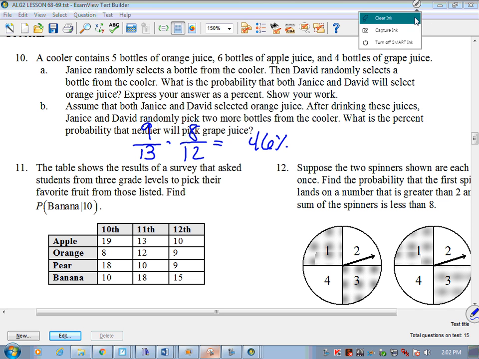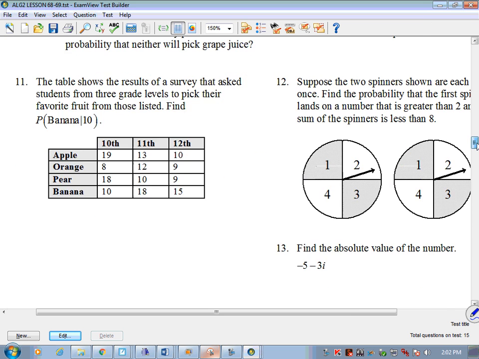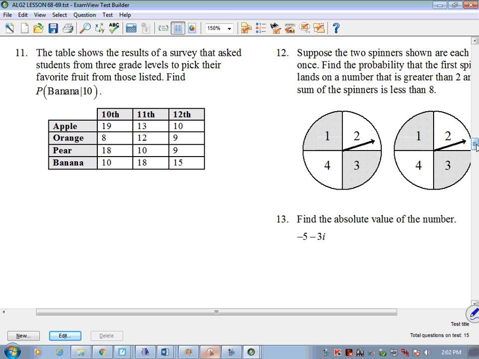All right, 11. The table shows the results of a survey that asked students from the 3 grade levels to pick their favorite fruit from those listed. We want to find the probability of banana. Let's see, I'm looking at this one here.